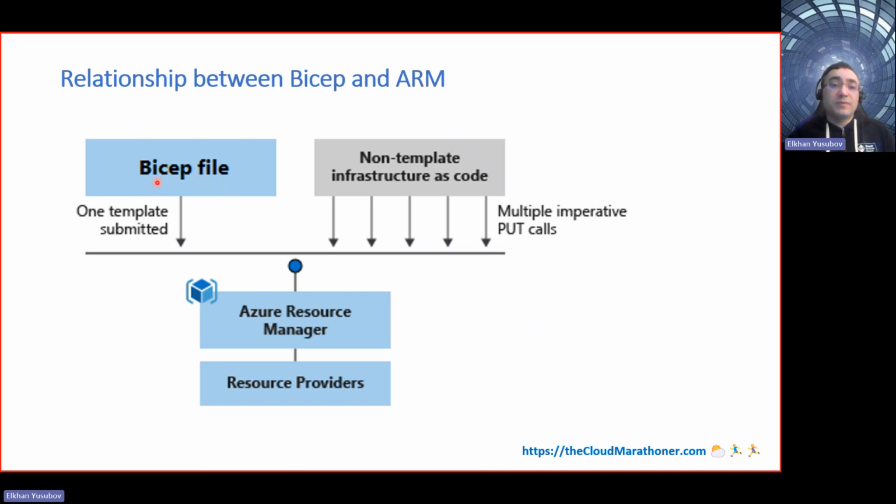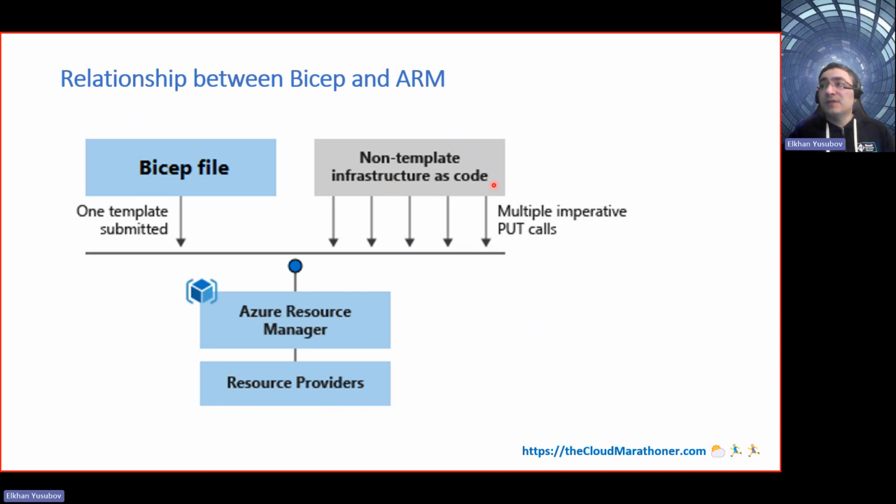Once you have your Azure Bicep code, which basically defines your Azure cloud resources, whenever it is submitted to Azure Resource Manager in order to get provisioned, it goes through this Azure Resource Manager layer where authentication, authorization and validation of the resources happen, and then it gets applied through resource providers. All those Azure resource configurations and the resource itself get either created or modified based on your configuration settings.